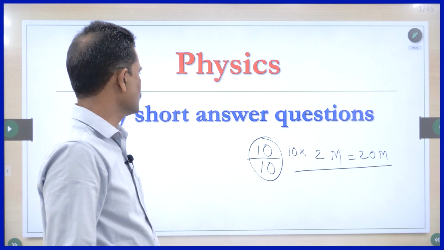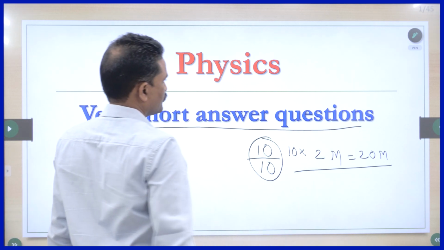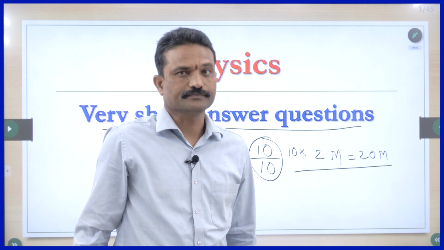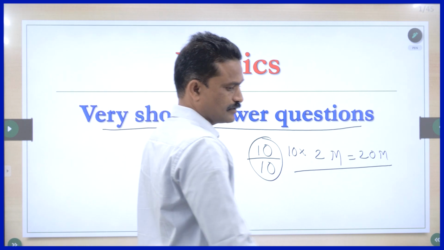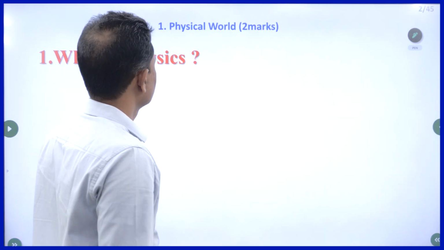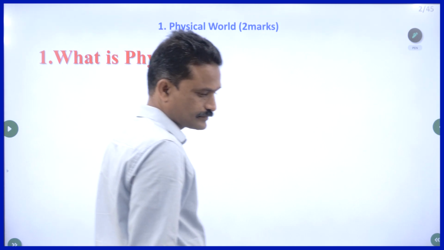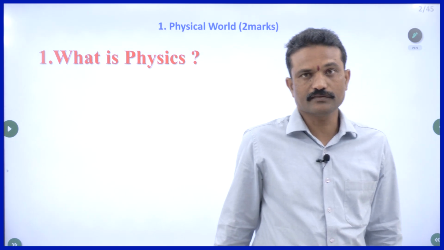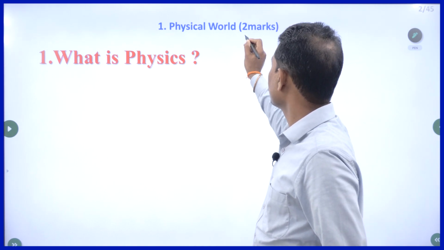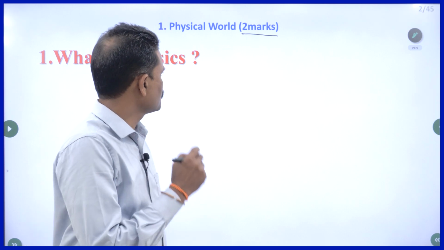They are also called very short answer questions. They are in the first section. So you should answer all the 10, right? So straight away, let us go to the first question. The first question is from the first chapter, physical world. From this chapter, you will get only one question. That's the reason why you will get 2 marks from this chapter.